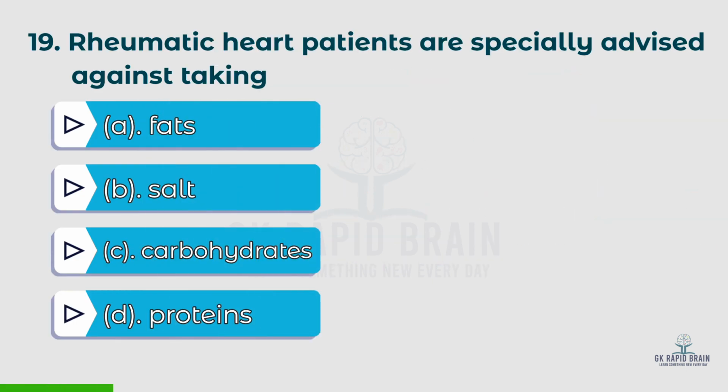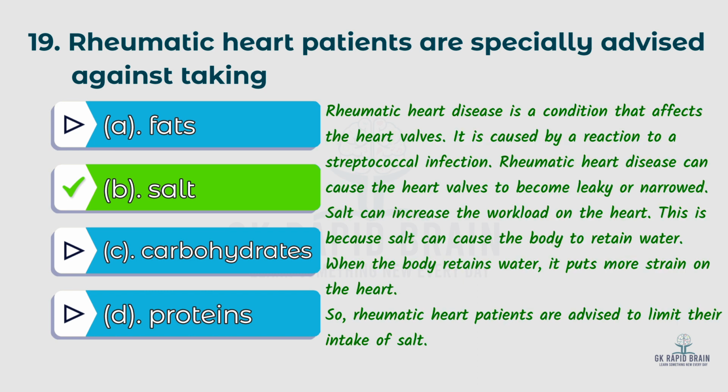Question 19. Rheumatic heart patients are especially advised against taking, options: A. Fats, B. Salt, C. Carbohydrates, D. Proteins. The right answer is B. Salt. Rheumatic heart disease is a condition that affects the heart valves. It is caused by a reaction to a streptococcal infection. Rheumatic heart disease can cause the heart valves to become leaky or narrowed. Salt can increase the workload on the heart.